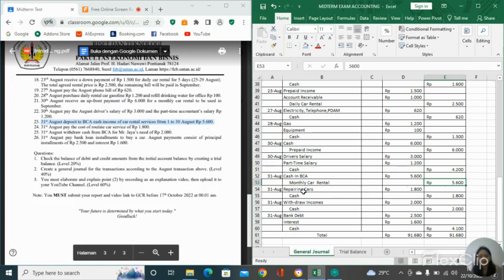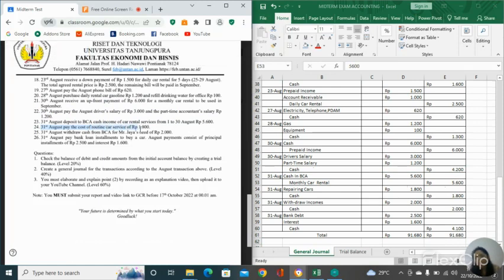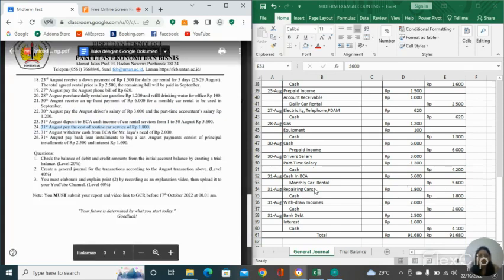So equity 5,600 rupiah. And next, on the 31st of August, paid the cost of routine car service 1,800. It means that it's going to be expense, and repairing cost is called expense, and every time we do a transaction, expense increases, it's going to be in the debit.